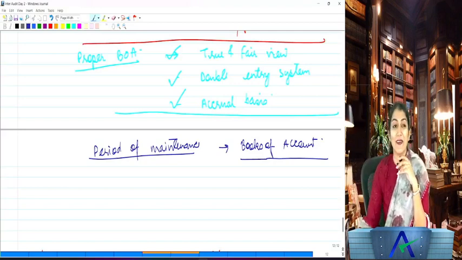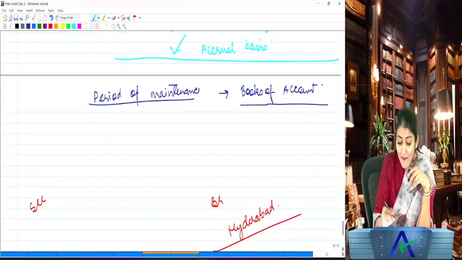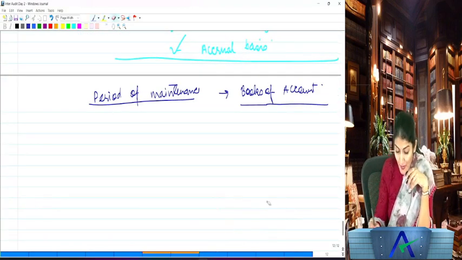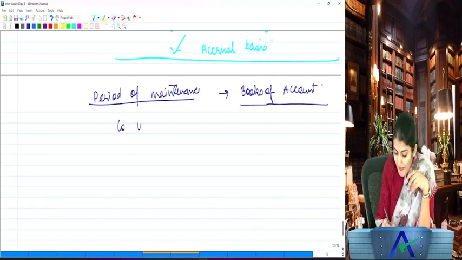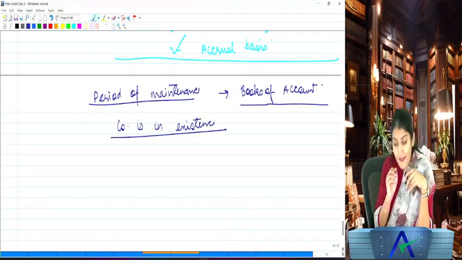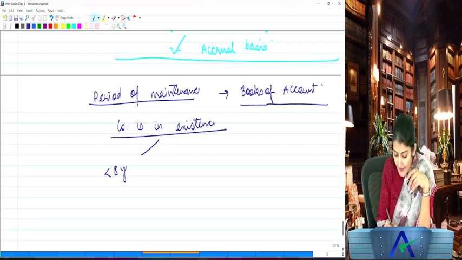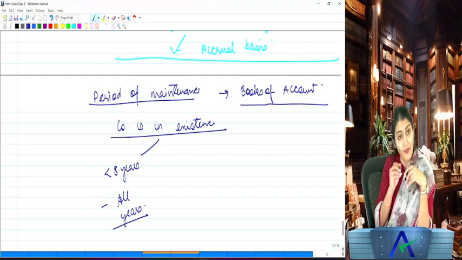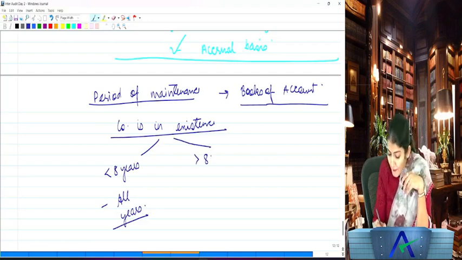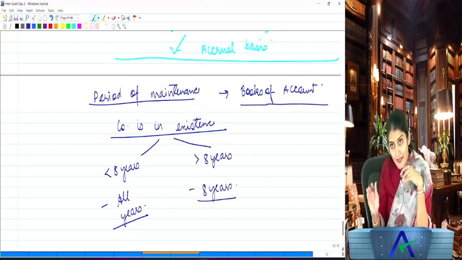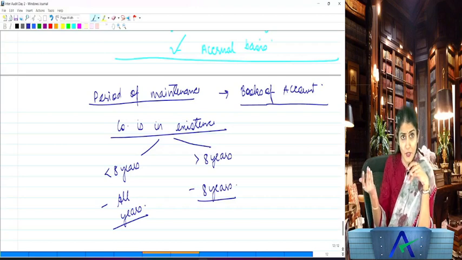You are learning audit now. Now, they have a wonderful way of drafting law. What do they say? If the company is in existence for less than 8 years, then you have to maintain the books for all the years. If the company is in existence for more than 8 years, then you need to maintain the books for 8 years, the last 8 years, in good condition, not in rat-eaten condition. You understand that?